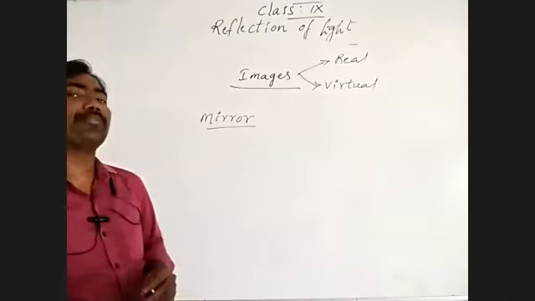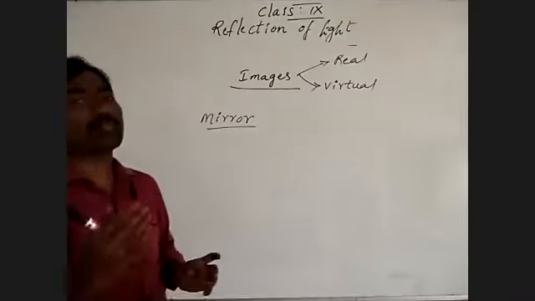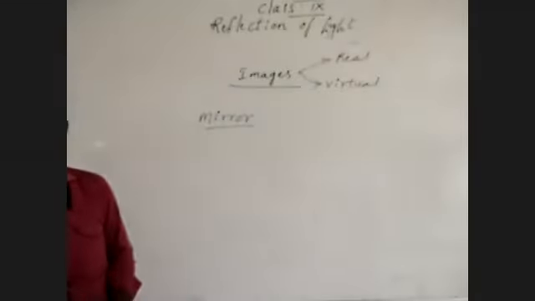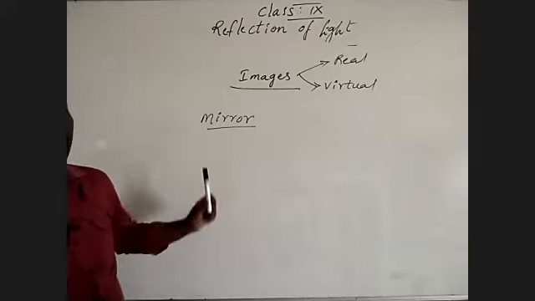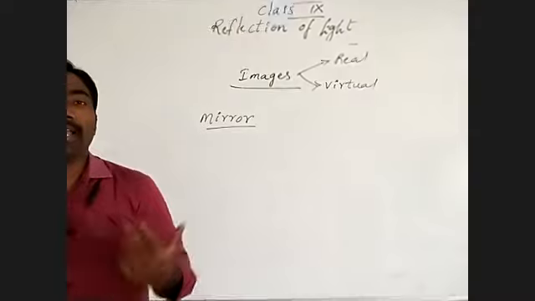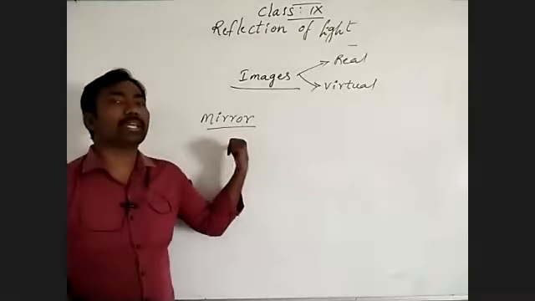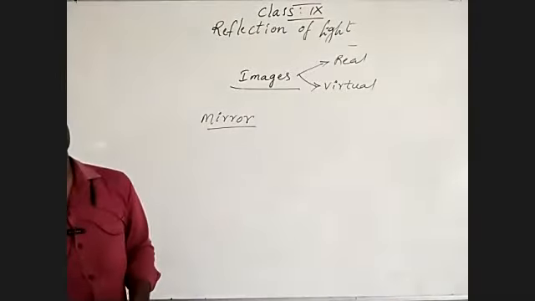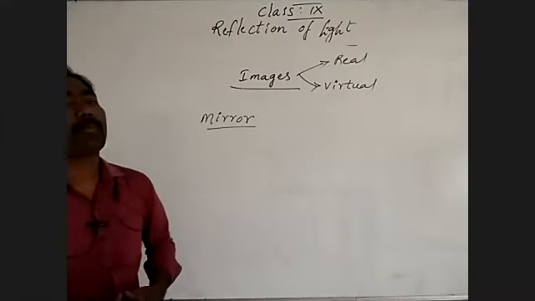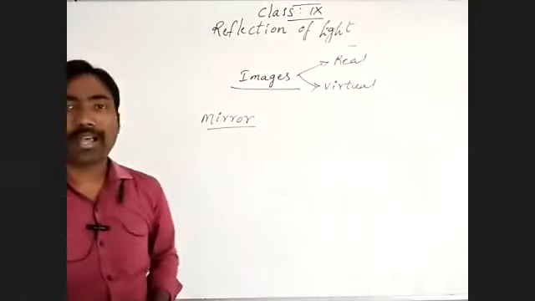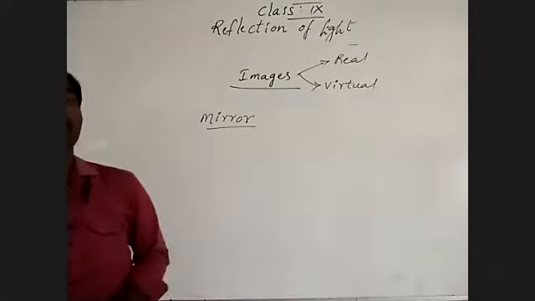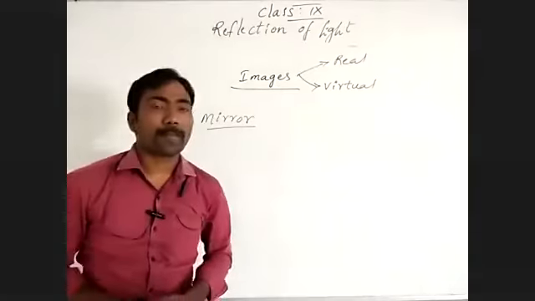A mirror is made of glass material, with one surface coated with silver. Understand? So the best example for the virtual image is our image in the mirror. Can you say how our image is formed? Look at your phone right now.